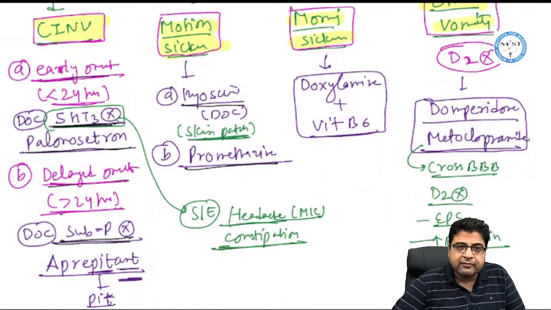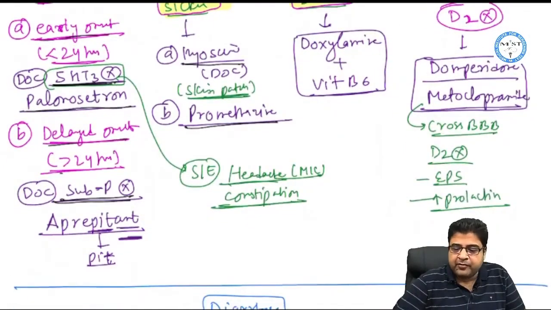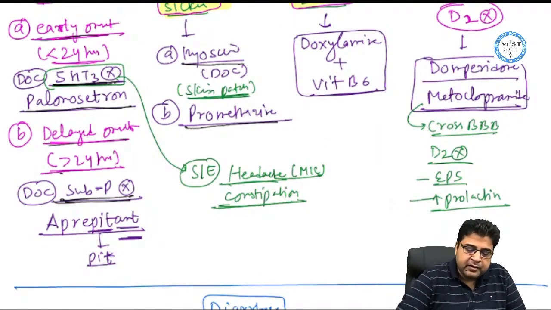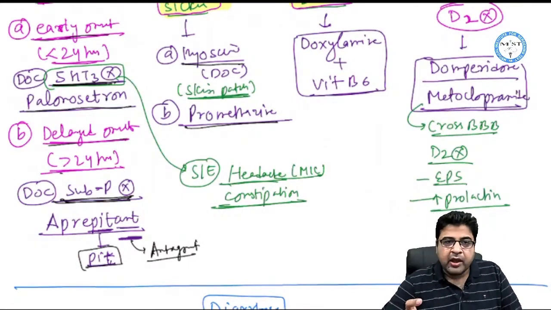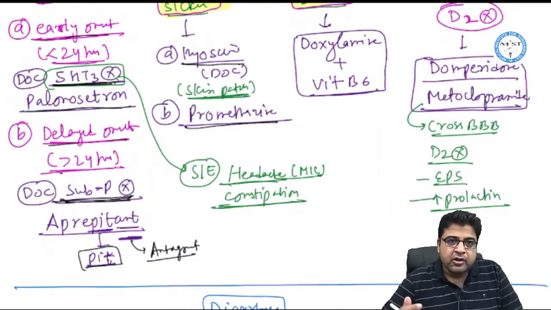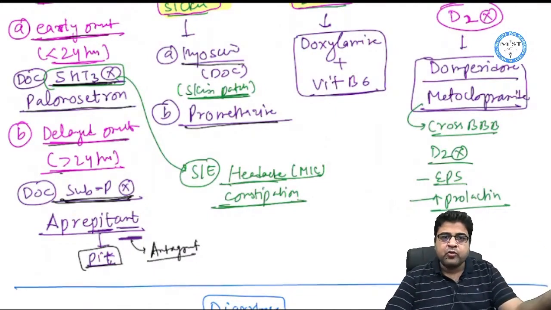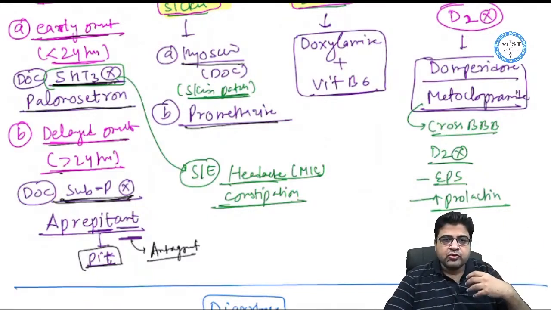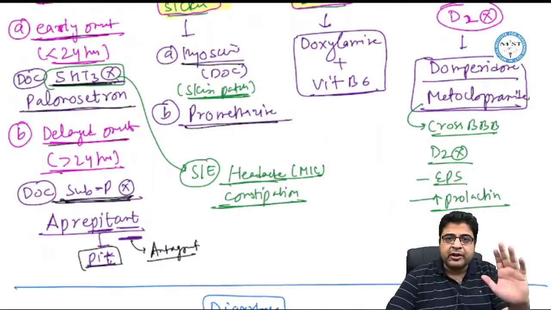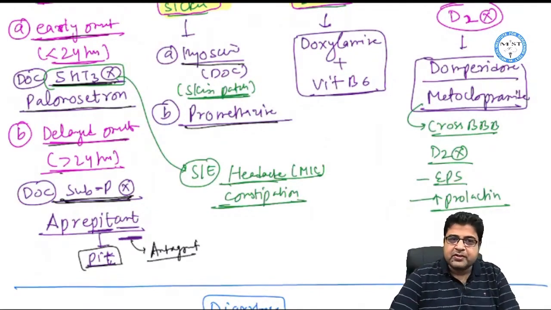Now we have delayed onset vomiting. For delayed onset vomiting, we prefer to use substance P inhibitor. So the medicines are substance P inhibitor which we prefer, and the drug is aprepitant. The mnemonic ANT stands for antagonist of pit. Whenever you have to vomit, you require a pit, and in that pit you will vomit out. So this medicine will antagonize your movement towards the pit. When you antagonize this pit, then there is no need to do the vomiting. So medicines are substance P inhibitor.